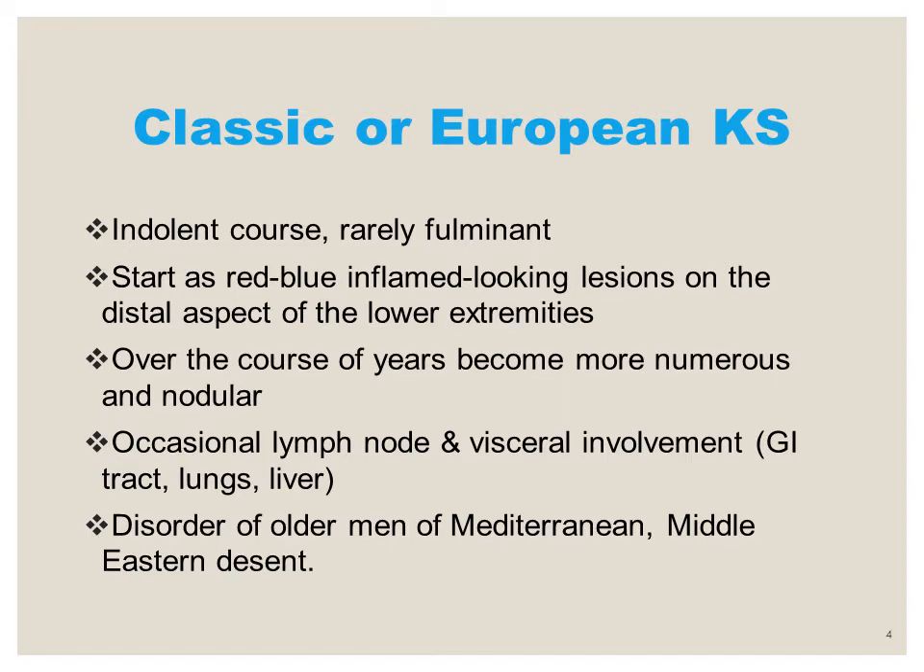So the first variety, the classic or the European Kaposi sarcoma, is a disorder of older men of Mediterranean and Middle Eastern descent. This disease characteristically has an indolent course and it is rarely fulminant. So it is the benign type of Kaposi sarcoma. It starts as red-blue inflamed looking lesions on the distal aspect of the lower extremities. Over the course of years, the lesion becomes widely distributed and nodular. There is occasional lymph node and visceral involvement in this variety. So it is an indolent variety of Kaposi sarcoma.